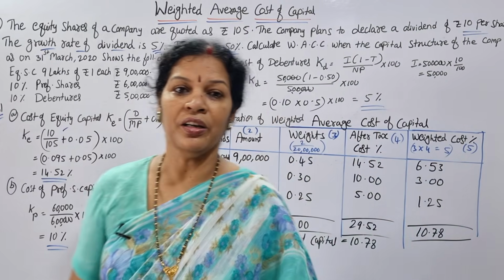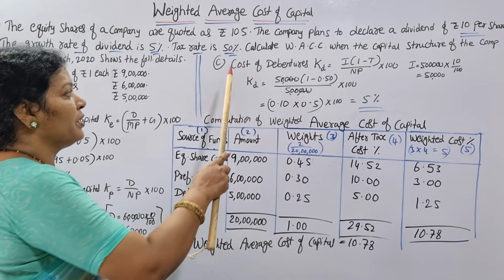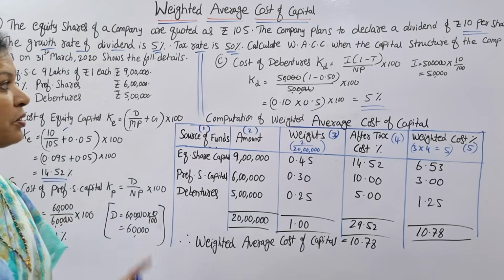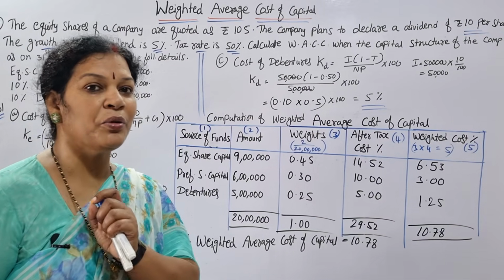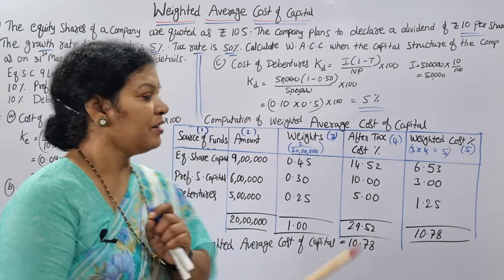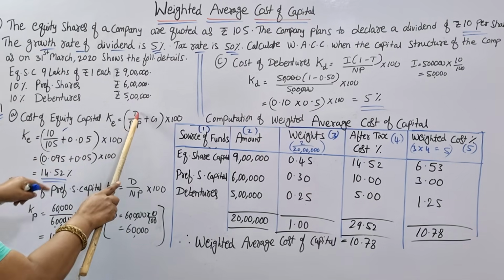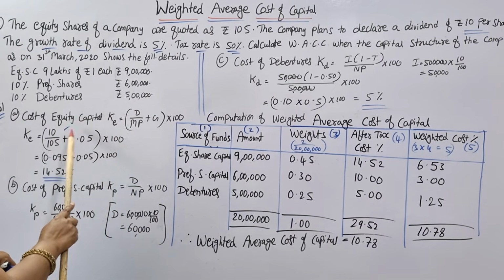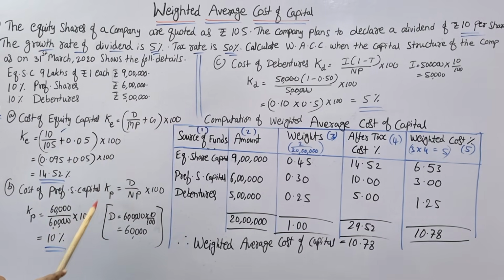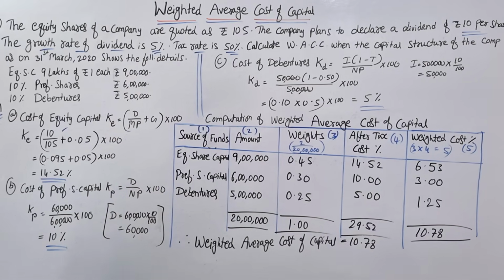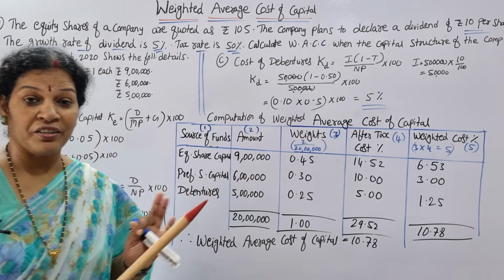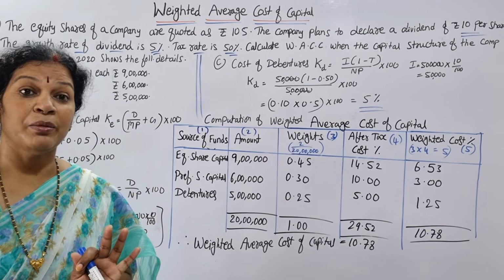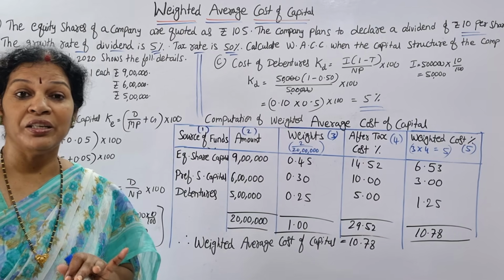Now we'll go for the cost of debentures. Always remember, here you are going to take the tax. There we had dividend on the top, dividend by MP plus G into 100, then dividend by NP into 100. Now there is no dividend but interest, because on debentures we give interest, not dividend.